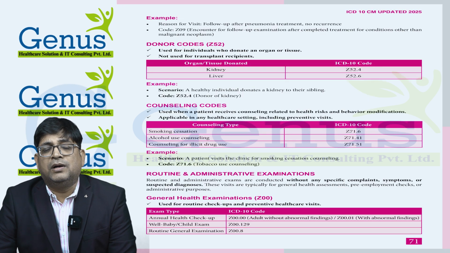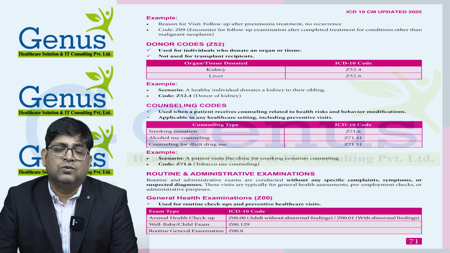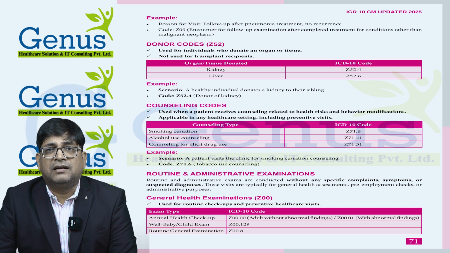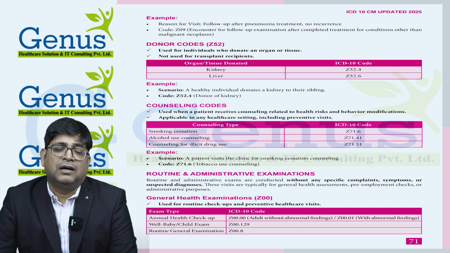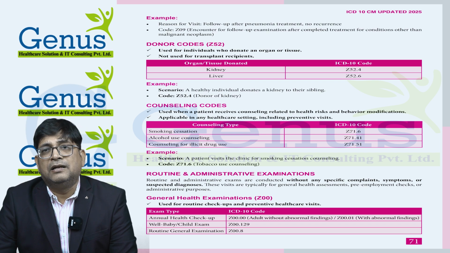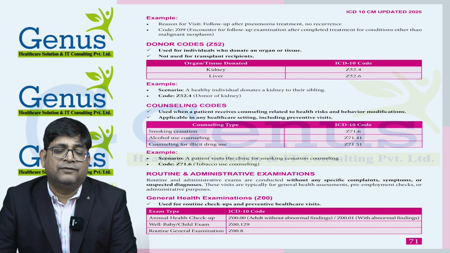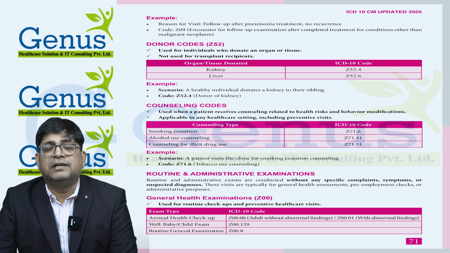Then we have the donor ICD code Z52. If any person underwent a kidney transplant or liver transplant, there are two persons required, one is the recipient and one is the donor. For donor, we have the kidney donor code Z52.4 and the liver donor code Z52.6. You can easily identify these codes by going into the alphabetic index under donor and you will find these codes there.